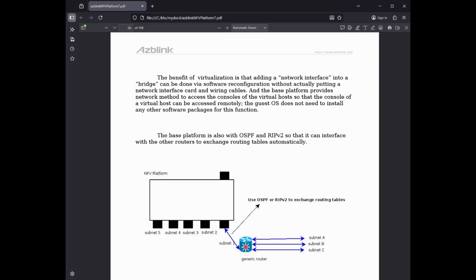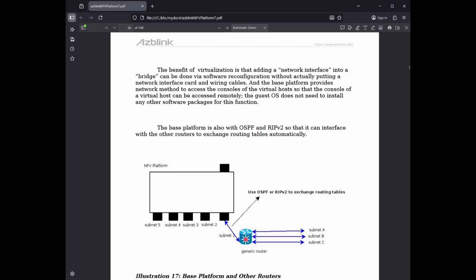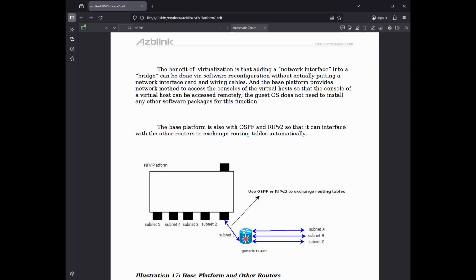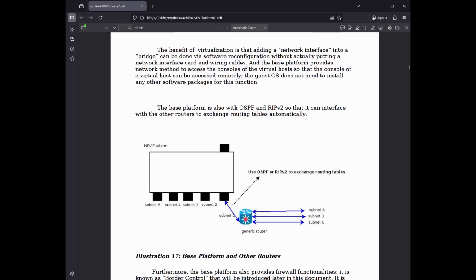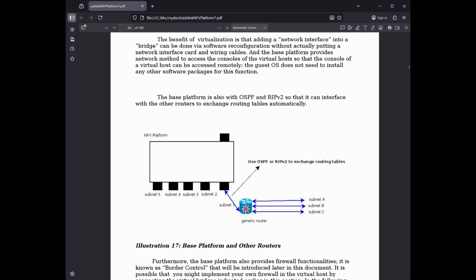And the base platform provides network method to access the consoles of the virtual host so that the console of a virtual host can be accessed remotely. The guest OS does not need to install any other software packages for this function. The base platform is also with OSPF and RIPv2 so that it can interface with the other routers to exchange routing tables automatically. Illustration 17. Base platform and other routers. Furthermore, the base platform also provides firewall functionalities. It is known as border control that will be introduced later in this document.